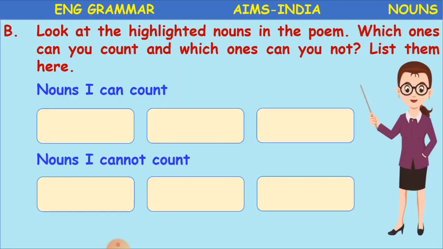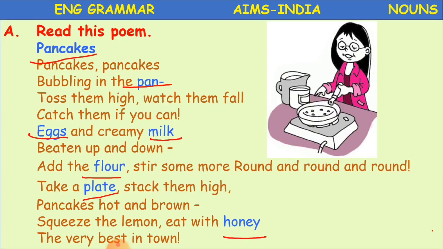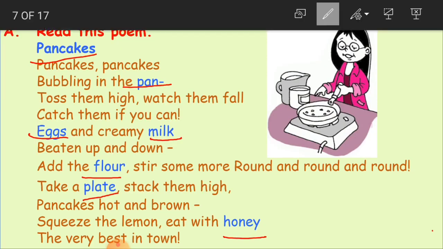So we have observed that there are some highlighted nouns, and now from the poem we have to list the nouns which we can count. So what can we count, children? Can we count pancakes? Yes, because it may be 1, 2, 3, any number of pancakes. So pancakes we can count. I am just mentioning the letter C here, because it is countable.